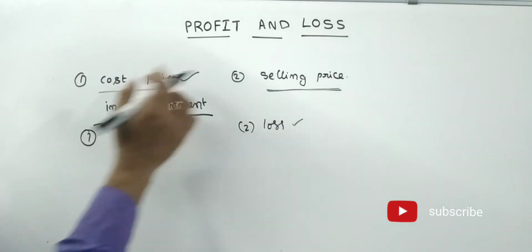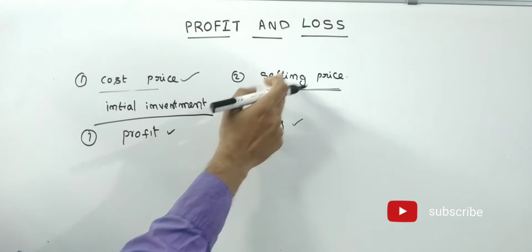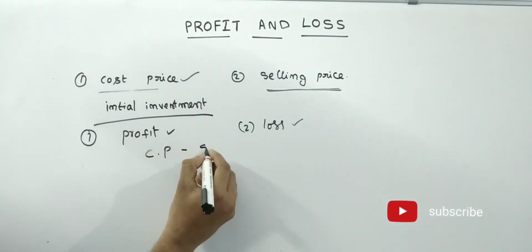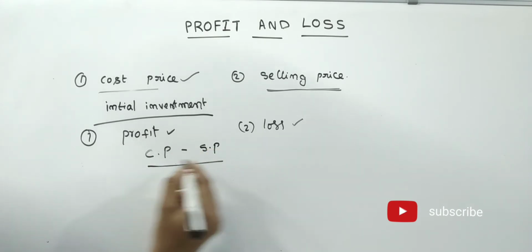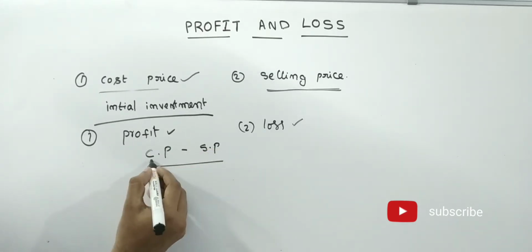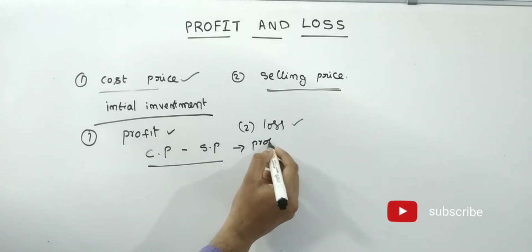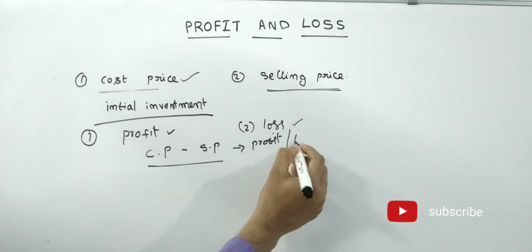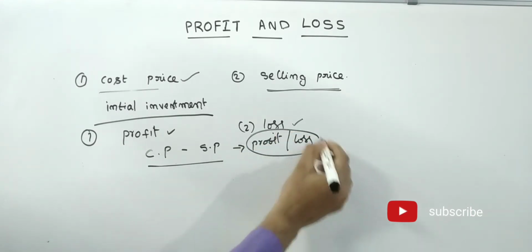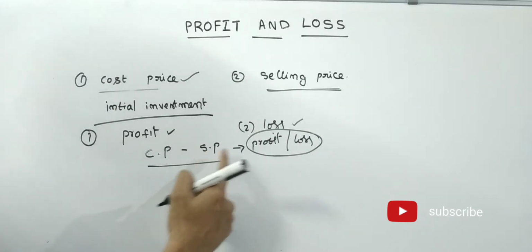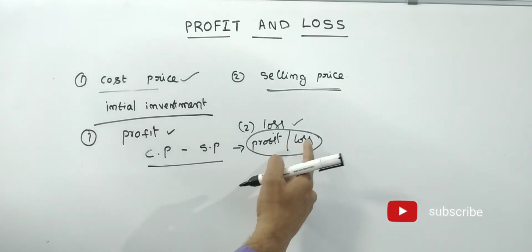The difference between the cost price and selling price: cost price is CP, selling price is SP. CP minus SP, that means cost price minus selling price, is equal to profit or loss. The difference between the cost price and the selling price is nothing but the profit or loss.